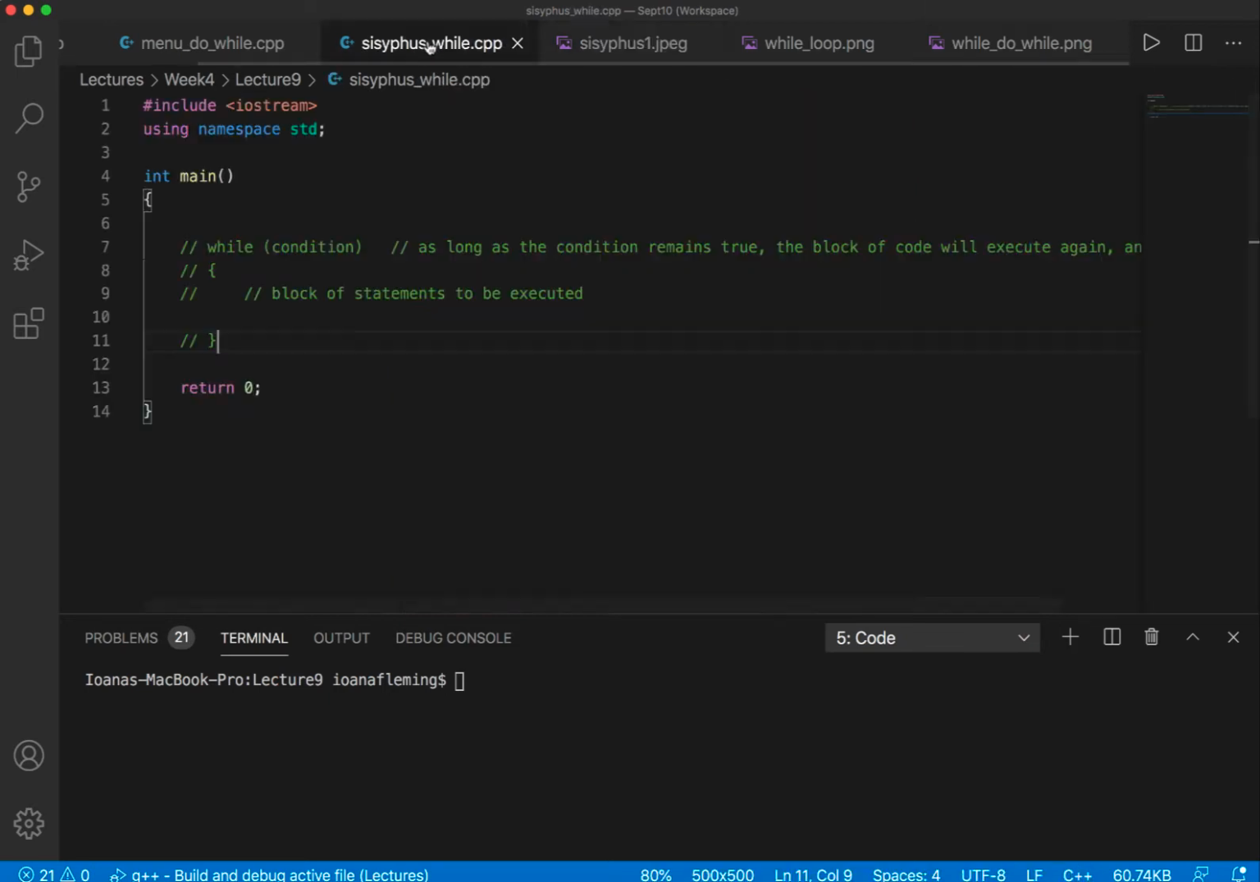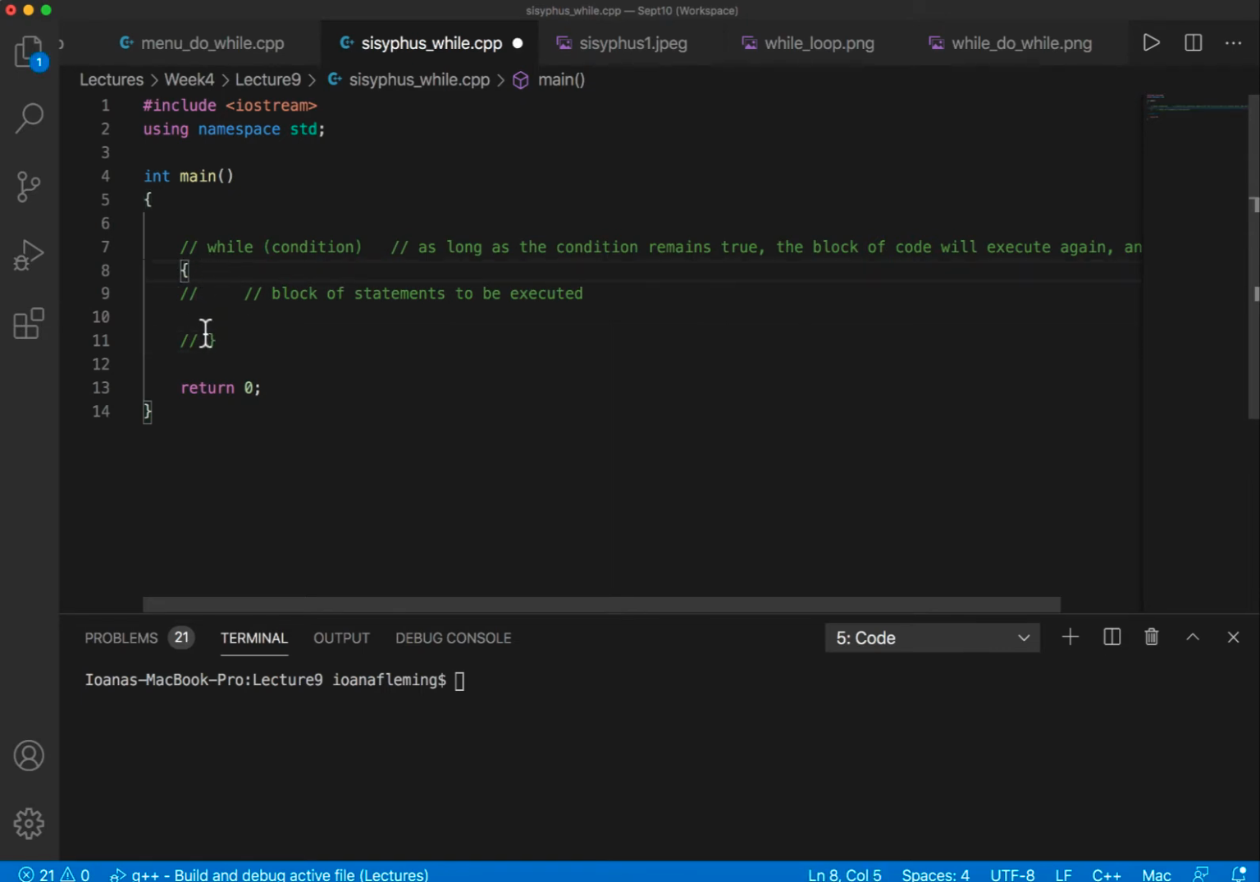A while loop allows us to repeat a block of statements, whatever we would put in here, every time a condition remains true. If we look at the syntax, we'll have the word while, we'll have the condition in parentheses, something that needs to evaluate to true or false, and then in here the block of statements to be executed. As long as the condition remains true, the block of statements will execute again and again and again. So let's see how that goes.